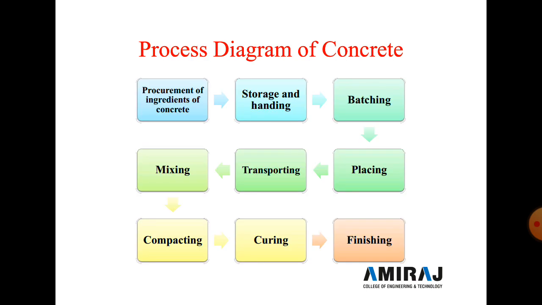Now here the process diagram of concrete is given. There are main 9 steps given, and we will discuss these 9 steps one by one. The first step is procurement of the ingredients of concrete. Here 4 main materials are generally used: first is cement, second is sand, third is aggregate, and fourth is water. It's the general process for making concrete, and if reinforcement is provided, we also require reinforcement.